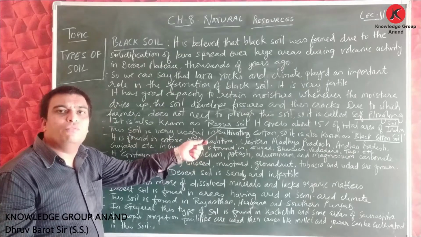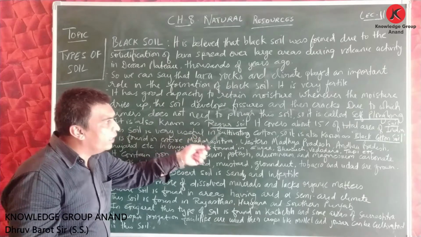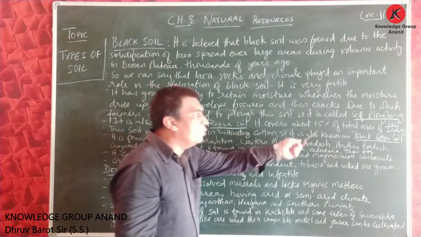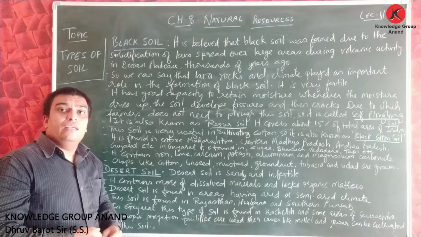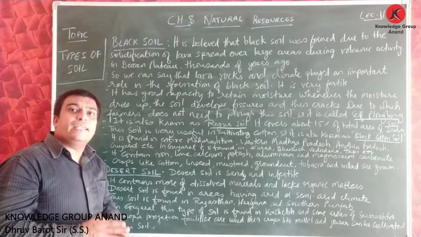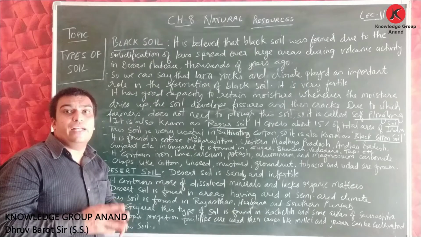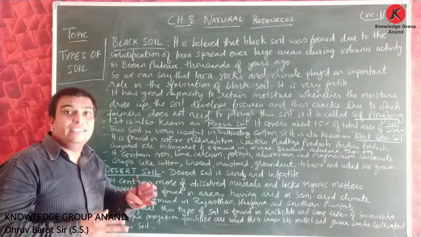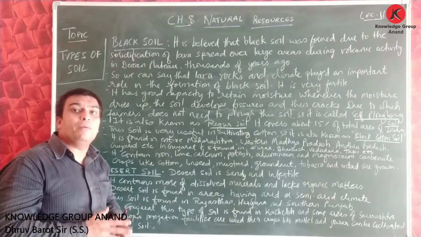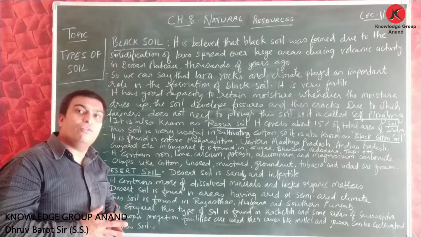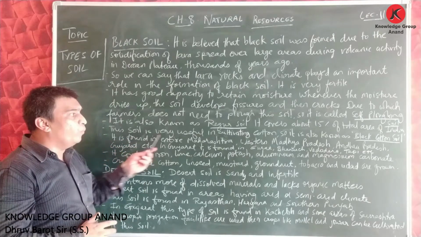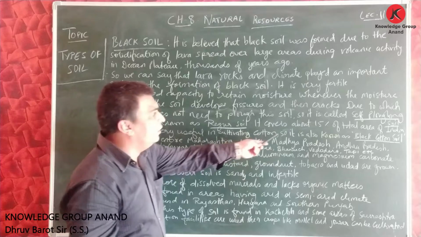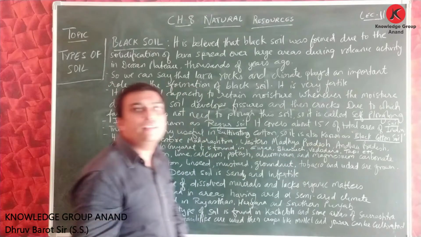The other name of this soil is also rigor soil. It covers about 15% of the total area of India. Friends, as we learned in the alluvial soil, that it covers 43% of the total land of India, in the same way, this black soil covers 15% of the total land of India. Then this soil is very useful in cultivating cotton, so it is also known as black cotton soil.